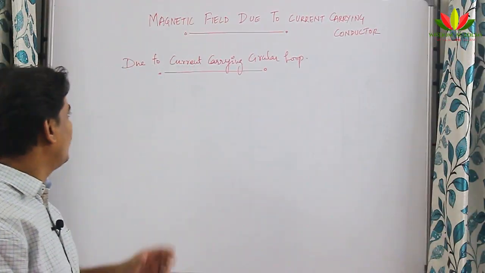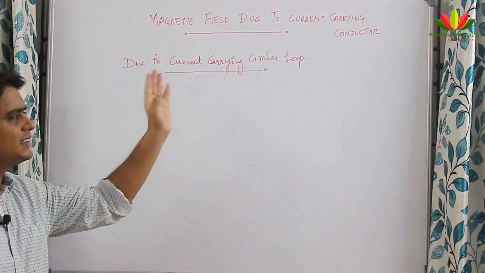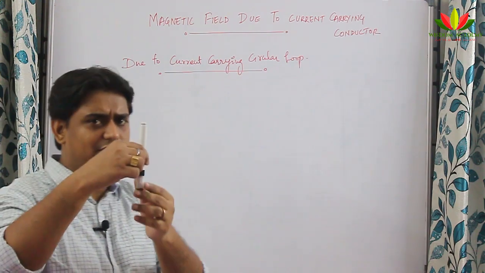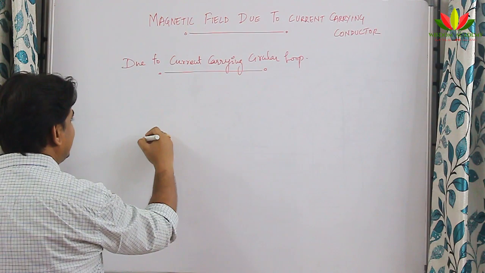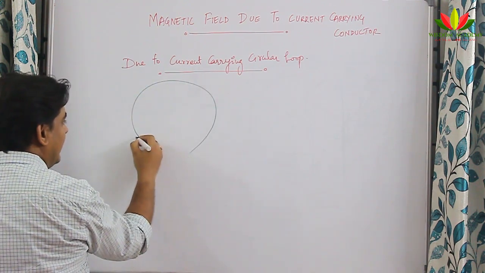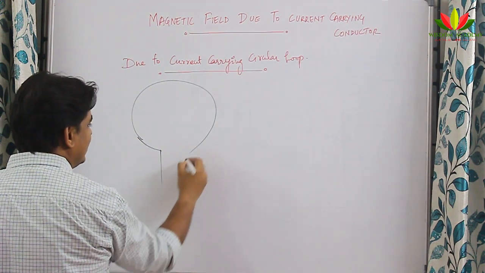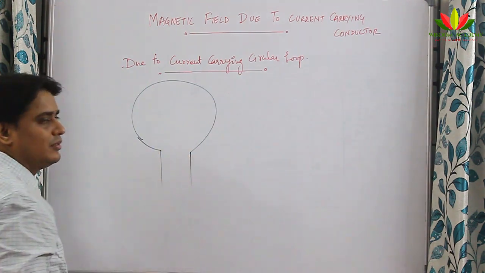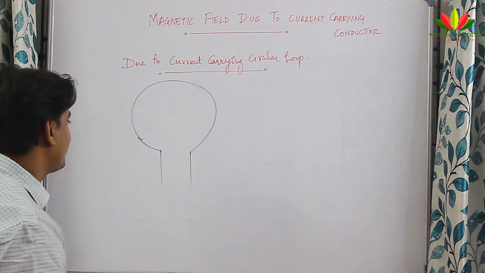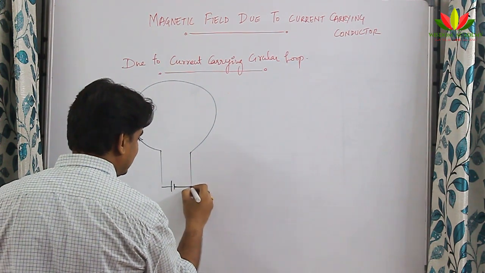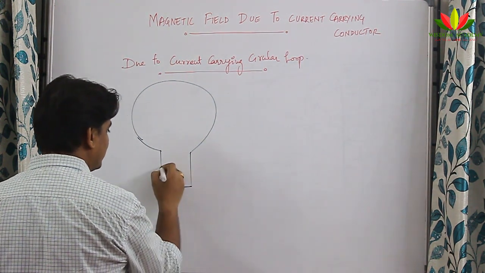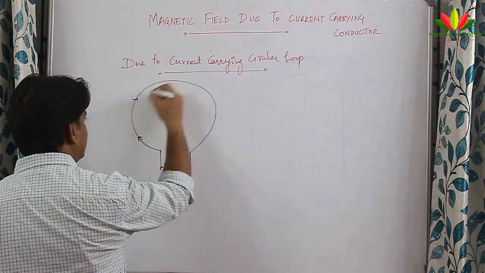Now we will see what is the magnetic field due to a current carrying circular loop. In the previous case I took a straight wire, now I will take a circular loop of wire. Circular loop of wire means something like this loop, and then I will try to find out what is the direction of magnetic field by this. So again here I will put some battery. Let me put the battery like this, positive terminal, negative terminal, so the current will flow in this direction.